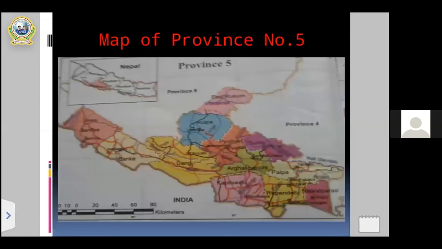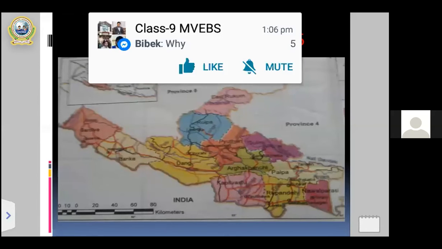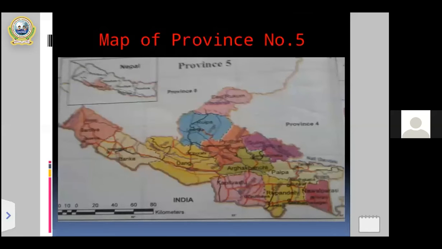So my dear students, you can also study the map of province number 5 with the help of the textbook. In your textbook the map of province number 5 is also mentioned, and from the map, as I just told you, we can get lots of knowledge of different provinces. All right.